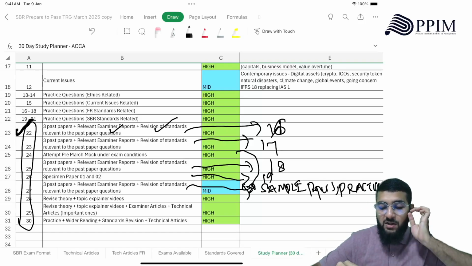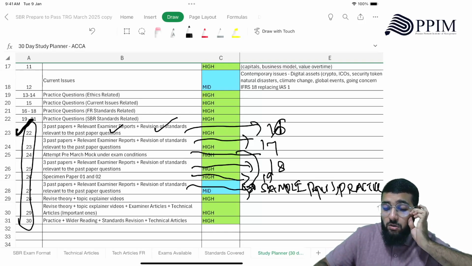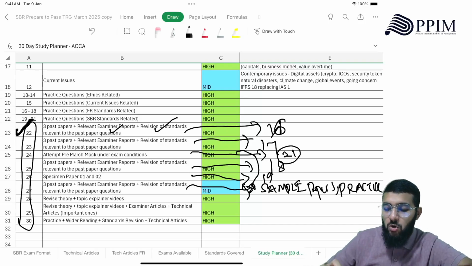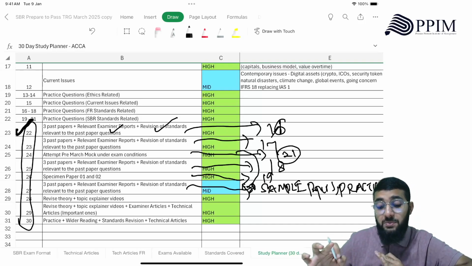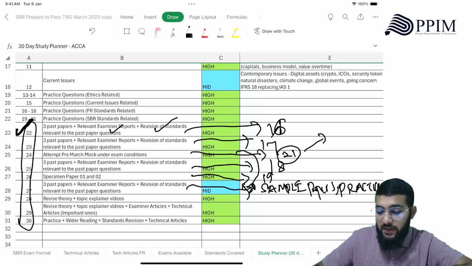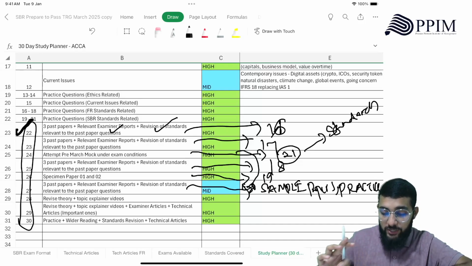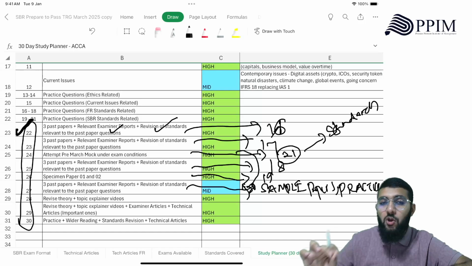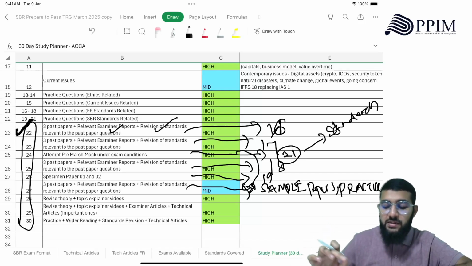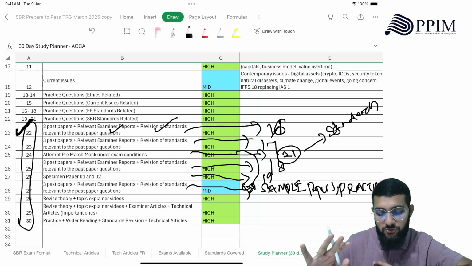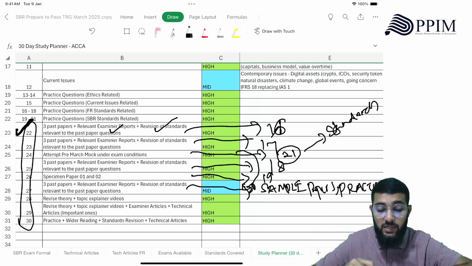So day 21, you can attempt your pre-mock. You attempt your pre-March mocks on the exam condition on day 21. I'm sure you should be in a position to. Again, after attempting that, revise the standard. Now day 22, 23, 24 spent on revising theories, reading technical articles, reading examiner articles, and watching topic explainer videos. Right, so that's for the 3 days.